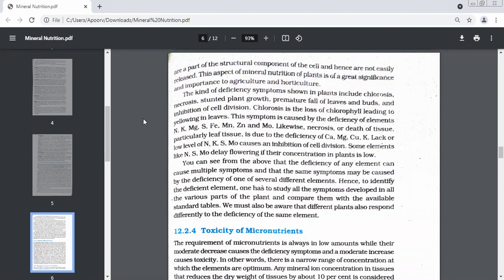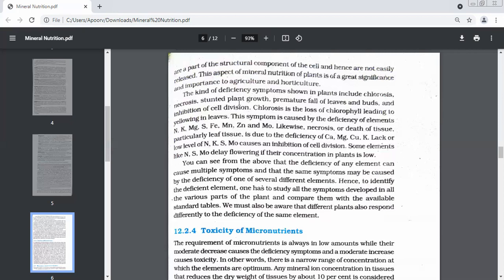Whenever some tissue of a plant or a cell dies, there can be two causes of the death. Either some disease is there or some injury. Some naughty person comes, breaks the leaf, touches the leaf, rolls the leaf, and the leaf tissues or cells die. So the death of a cell or a tissue taking place either due to disease or due to injury, then the word is necrosis. Is it okay for everybody? What is the word we use? Necrosis. Stunted plant growth. The growth is not normal.